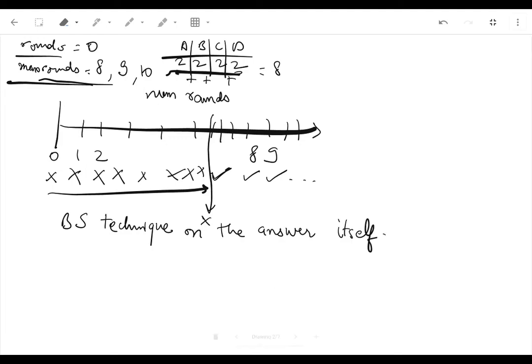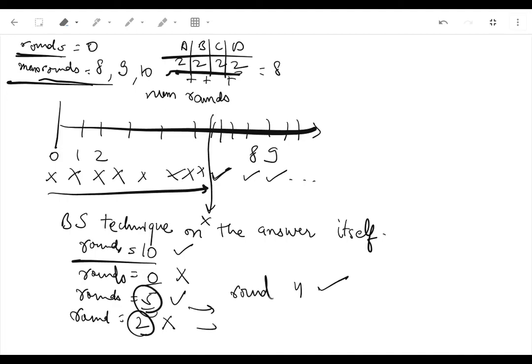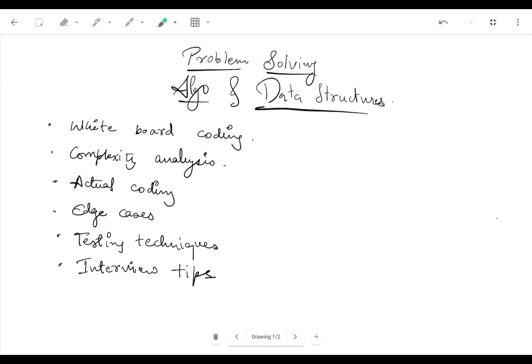Here we are finding the number of rounds, so just binary search on the rounds. For example, try round 10. Does it work? Yes, it works. Then try round 0. Does it work? No. Then try round 5. Does it work? Yes. Okay, so the answer lies somewhere between 0 and 5. Try round 2. Does it work? No. So the answer lies between 2 and 5. Now try round 4. Does it work? Yes, it works. Then try round 3. Does it work? It doesn't work.